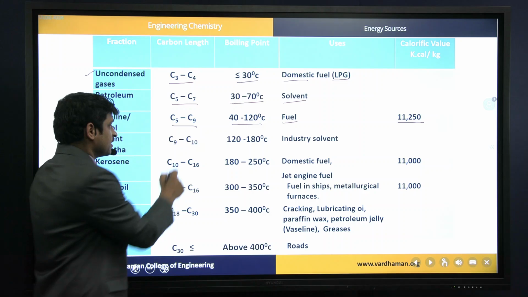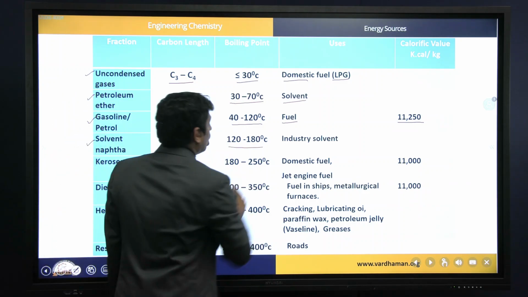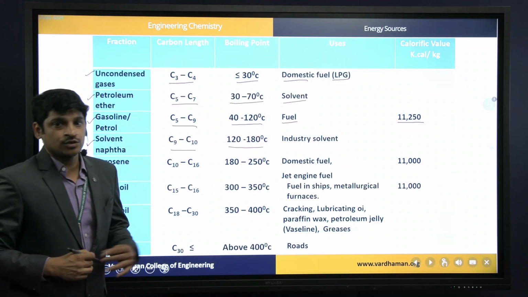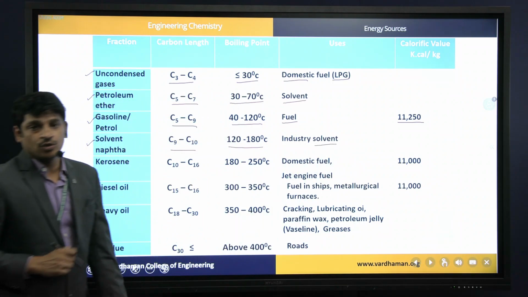Carbon chain length is C9 to C10, and the boiling point may range from 120 to 180 degrees centigrade. So this is also used as industry solvent or lab solvent.